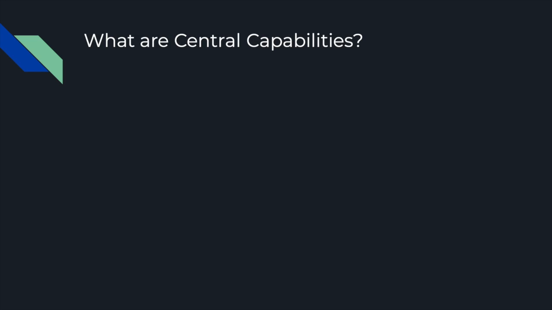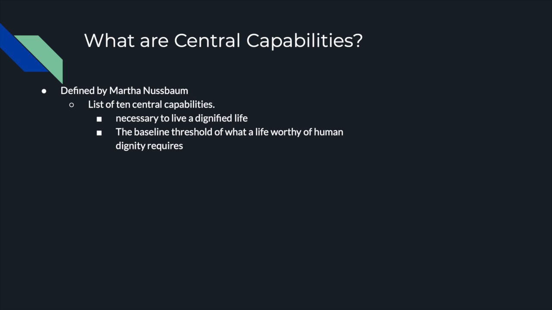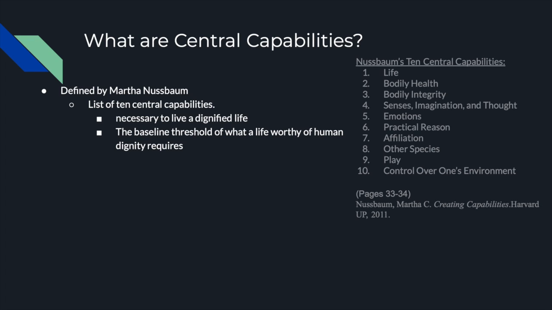Let's look at central capabilities, which were defined by Martha Nussbaum. Nussbaum proposes a list of 10 central capabilities which she believes are necessary to live a dignified life. The baseline threshold of what a life worthy of human dignity requires is set by Nussbaum with this list of 10 capabilities. Nussbaum believes that every person has dignity, it is just a matter of whether or not they are treated with it.